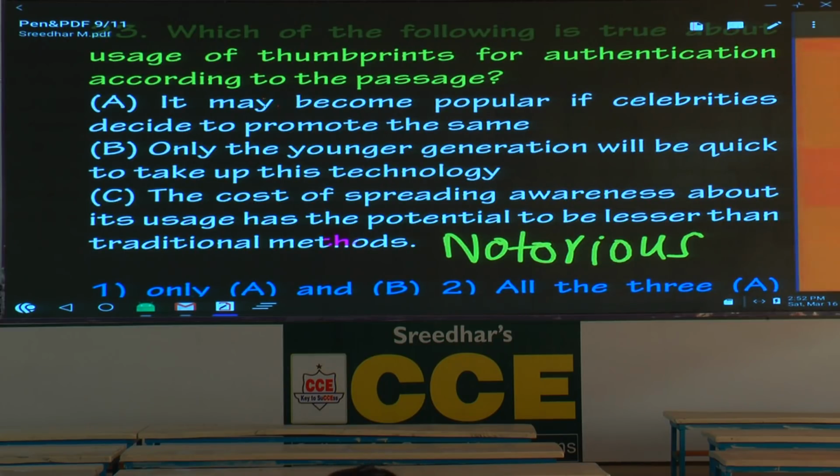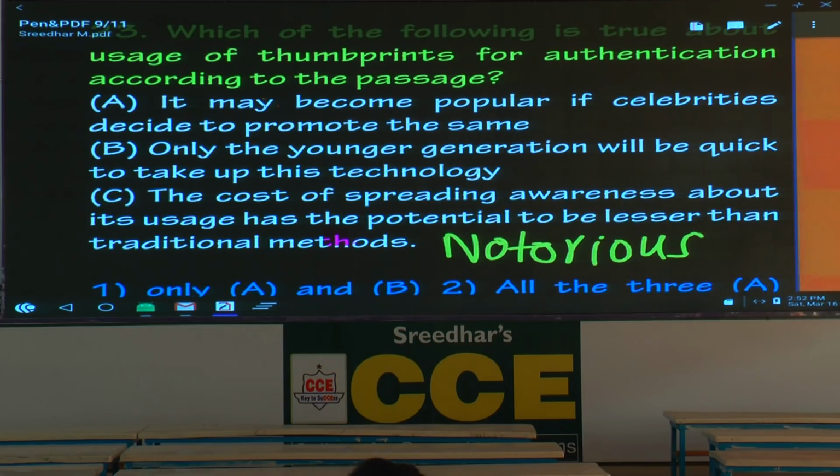Any objection, anyone? What is it? Only the younger generation. Does it talk about other generations? Here, no, read the sentence. It talks about the celebrities doing something. The younger generation will find it cool to emulate it, and it will spread like wildfire. This will also, let me complete. This will also lower the burden of financial literacy, as others will quickly learn how to use this technology. But it starts with, first with youngsters or others.